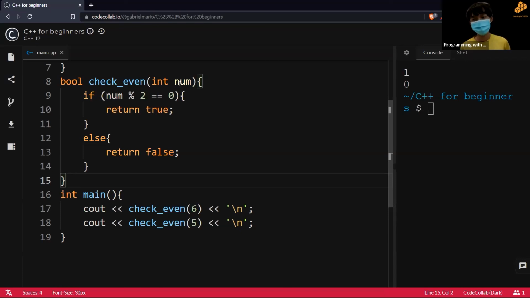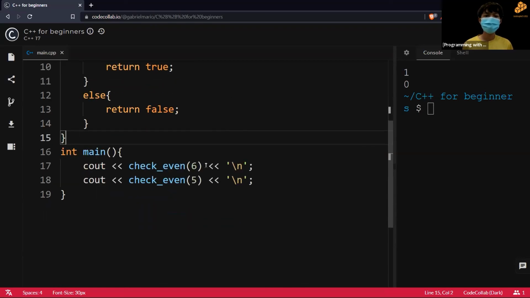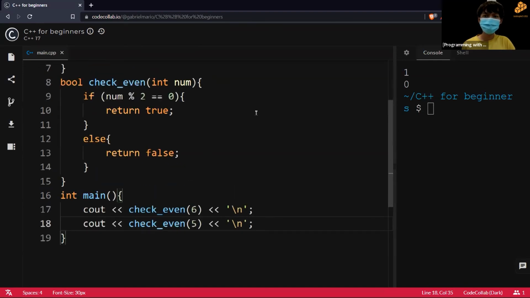If the number is even, it will return true, else it will return false. So they don't need to know how exactly the function checks if the number is even. All they need to know is that it returns true when the number is even and false when the number is odd. So this makes working together with other people easier. So up until now, does anyone have any questions?